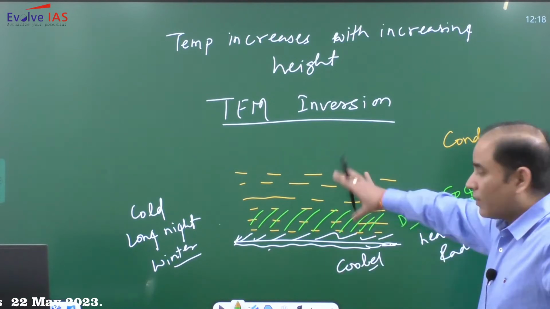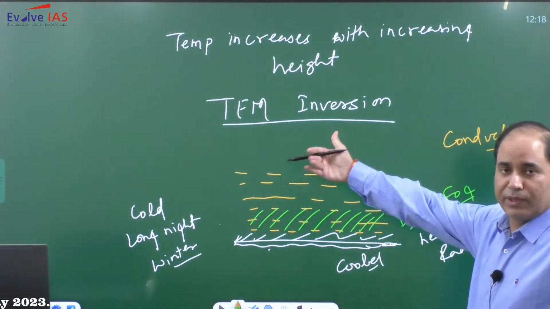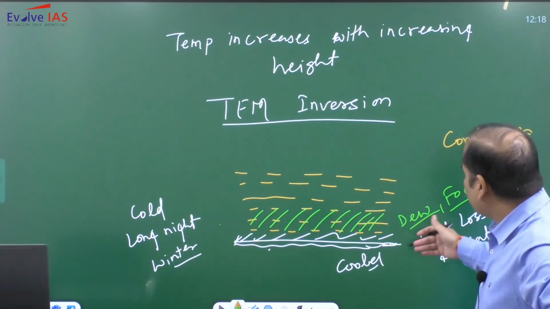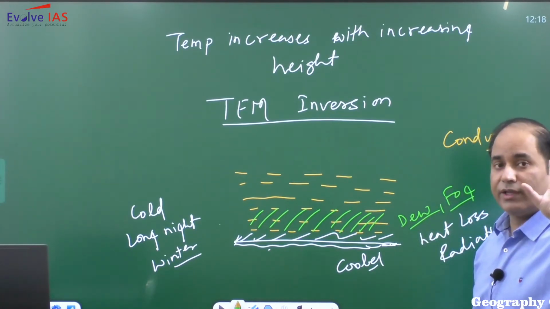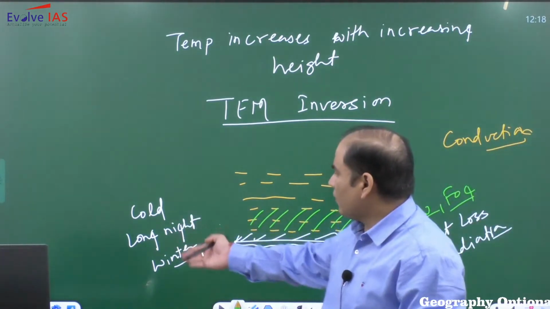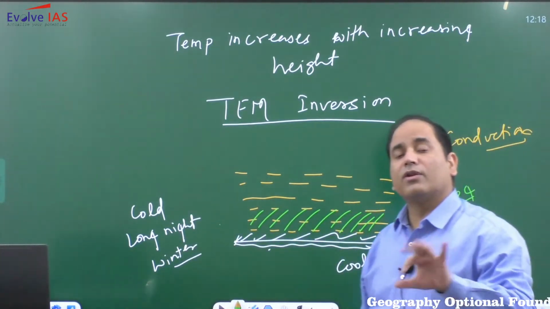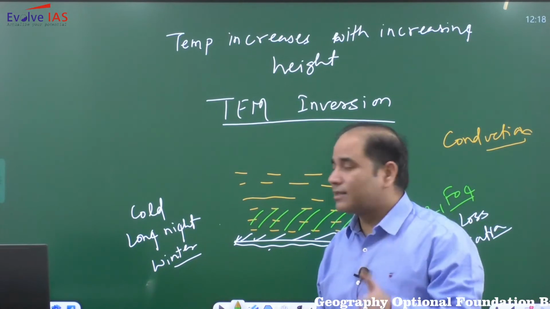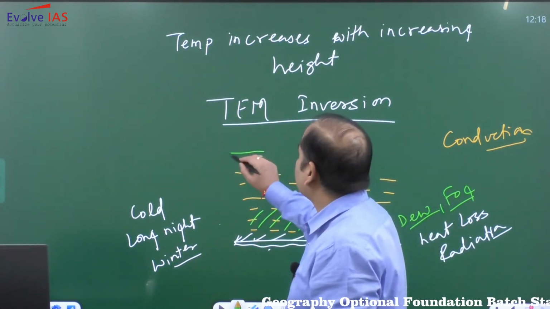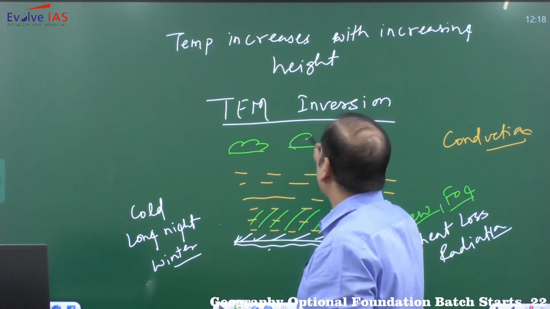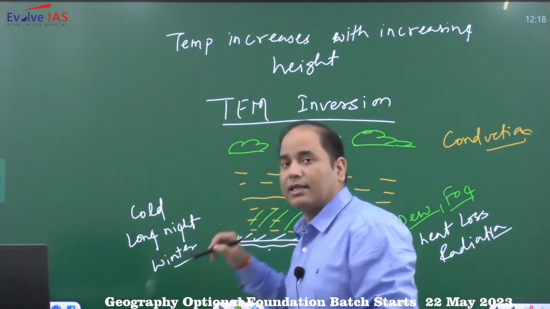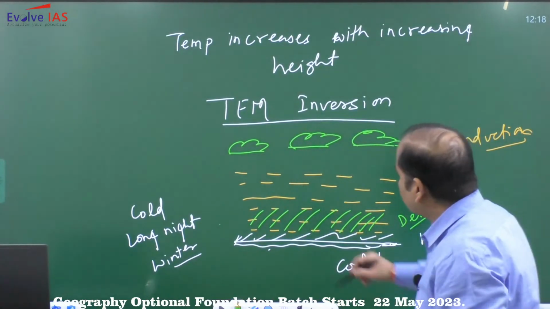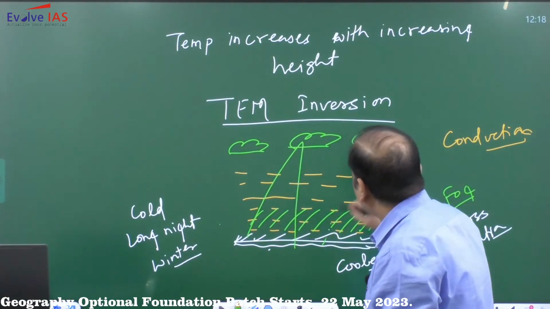So this formation of dew, or you can say temperature inversion, is associated with the loss of heat. Now loss of heat किस किस वजहों से नहीं होगा? If we are not having a cold long winter night, or लेकिन cold long winter night है, but still if we have large scale clouds, these clouds are capable of re-radiating.